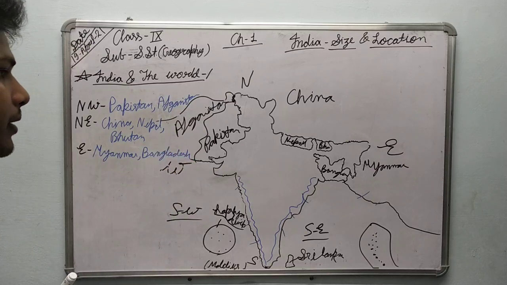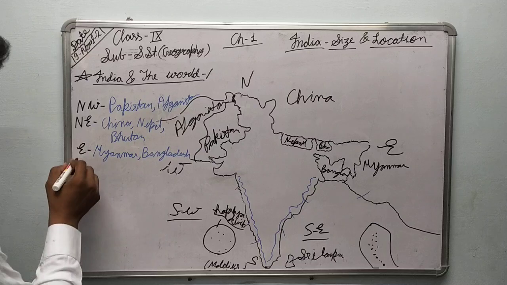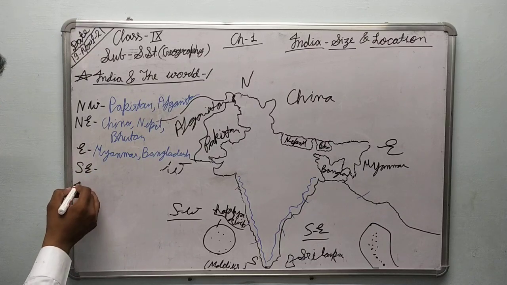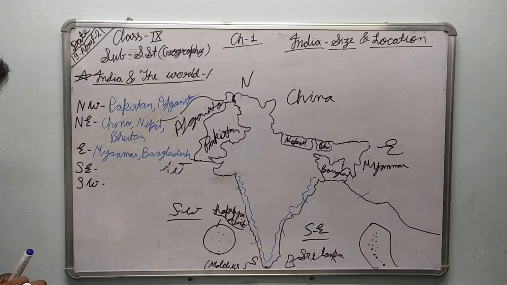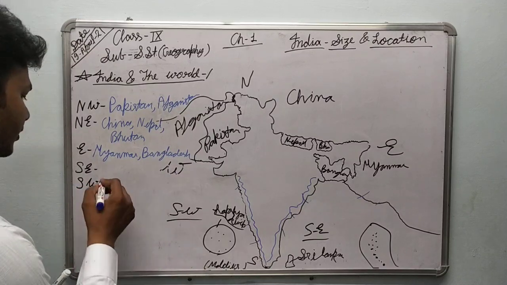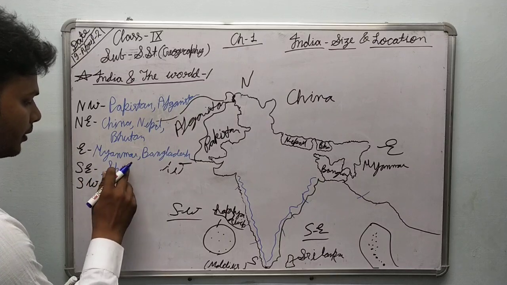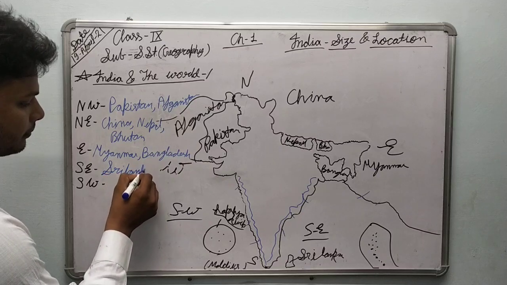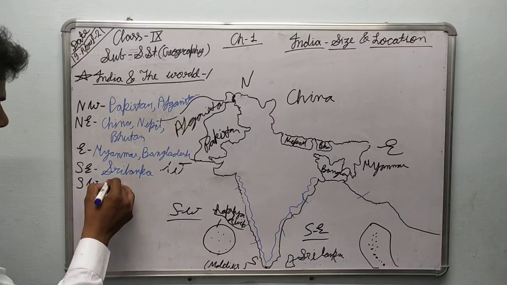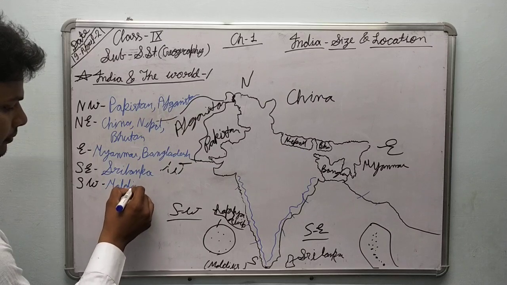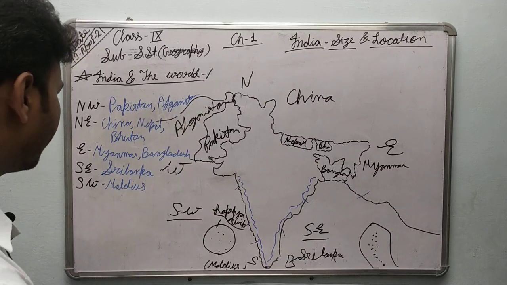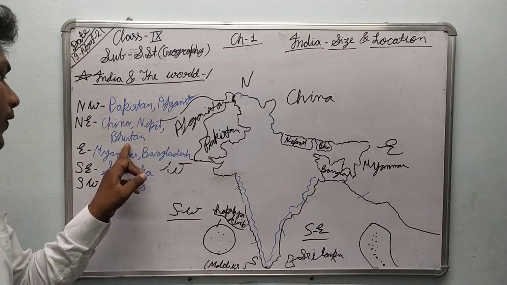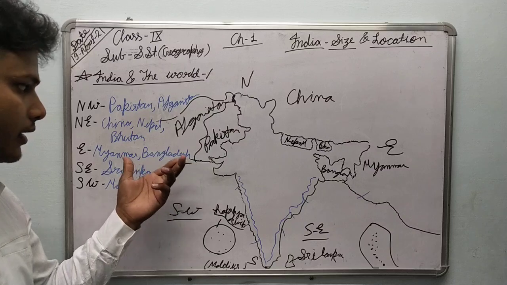Okay, Bangladesh and Myanmar are in the east direction, and in the southeast direction there is Sri Lanka, and in the southwest there is Maldives. Okay, Maldives is here. Now 1, 2, 3, 4, 5, 6 and 7, these 7 countries have the land boundaries